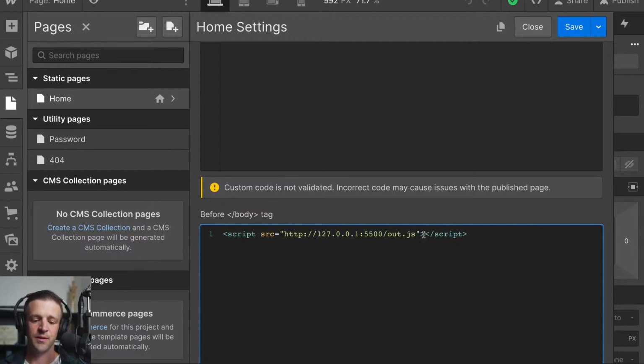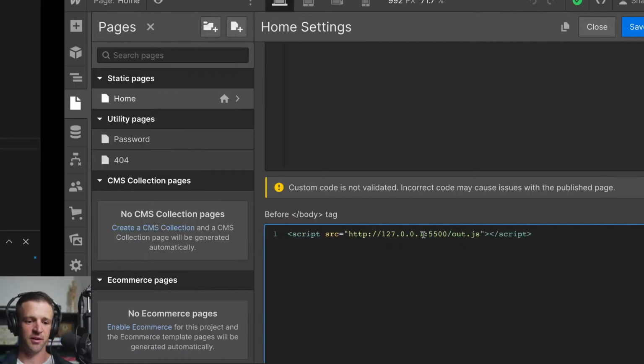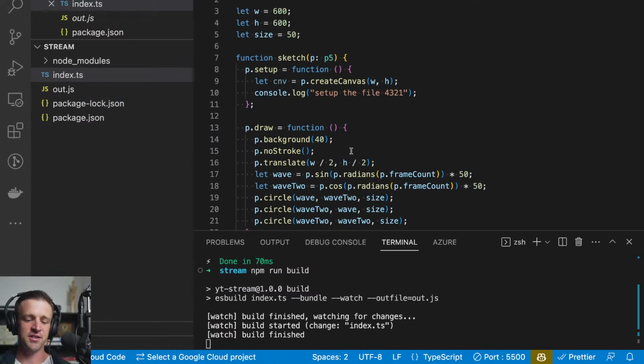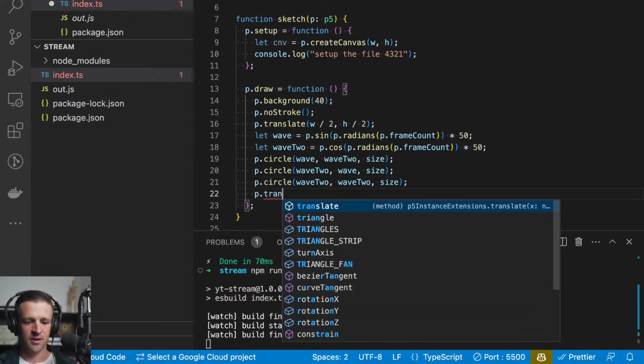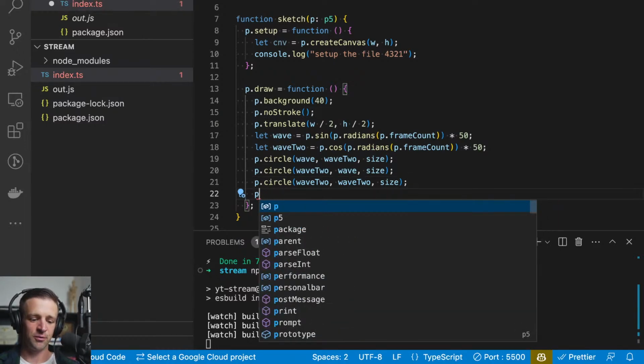So the answer to your question, is there a difference if you use the p5 CDN in page settings instead of including p5 in the built code? The big difference is that if you're importing it via CDN, you can't take advantage of things like TypeScript in your local development. That's the big deal here that I'm trying to impress upon. I probably didn't show enough of how useful TypeScript can be and what ESBuild can do. But that's the major thing, is that we can code away and have autocomplete and the docs all in one place.